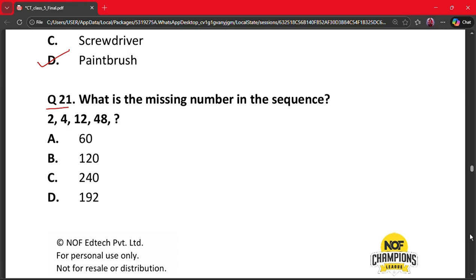Question number 21. What is the missing number in the sequence? 2, 4, 12, 48. A 60, B 120, C 240 and D 192. Here the correct answer is option C, that is 240. Why? Because 2 into 2 is 4, 4 into 3 is 12, 12 into 4 is 48 and 48 into 5 is equal to 240.